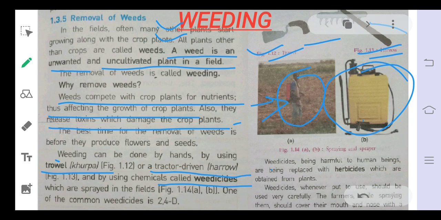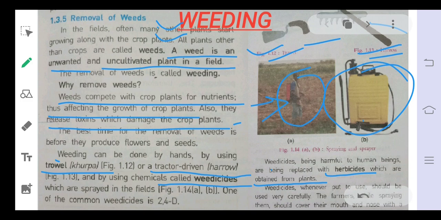So now these have been reduced and replaced with herbicides obtained from plants, like neem, which you have heard of. Since these herbicides are natural substances, they do not affect our environment or cause pollution.